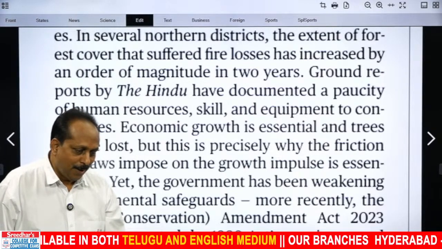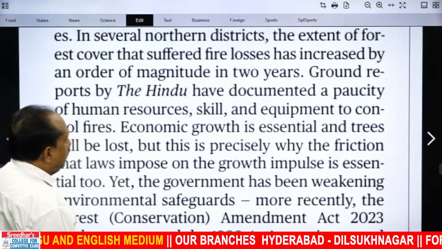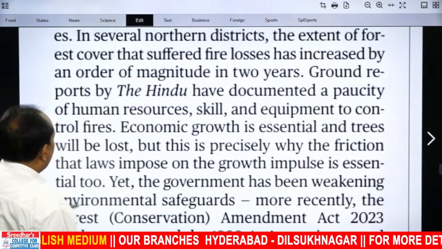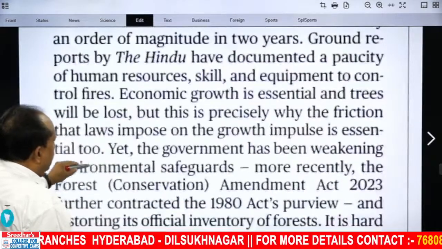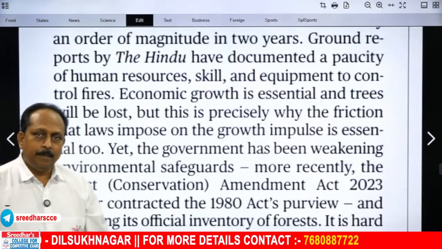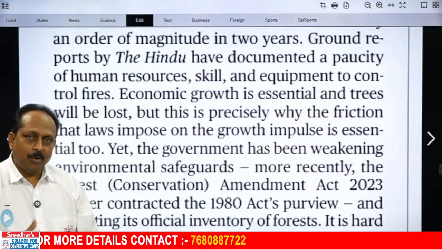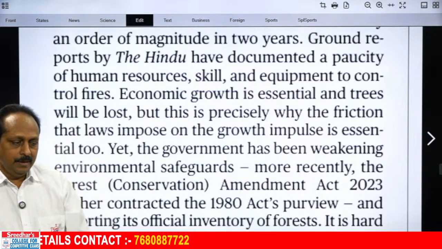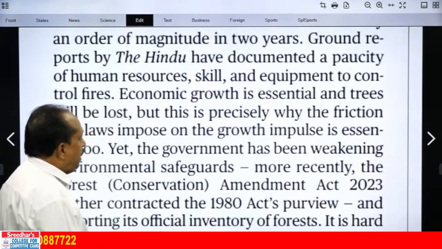Paucity of what? Human resources, skill and equipment to control fires. Forest fires also make a tremendous negative impact on nature. In one shot they remove many trees, and sometimes the entire forest may disappear because of a major forest fire.